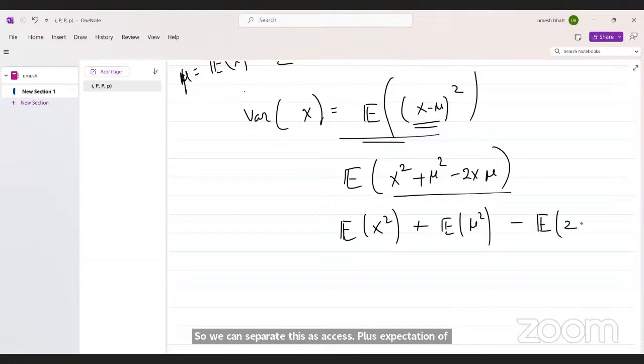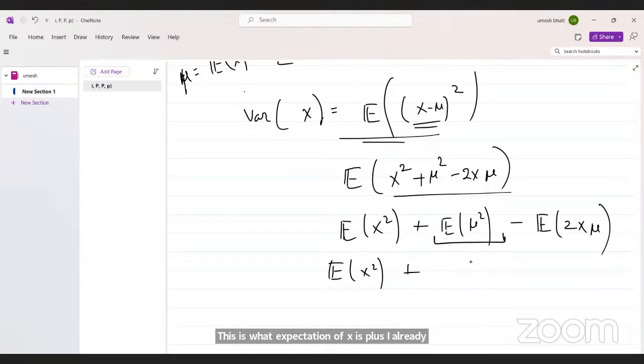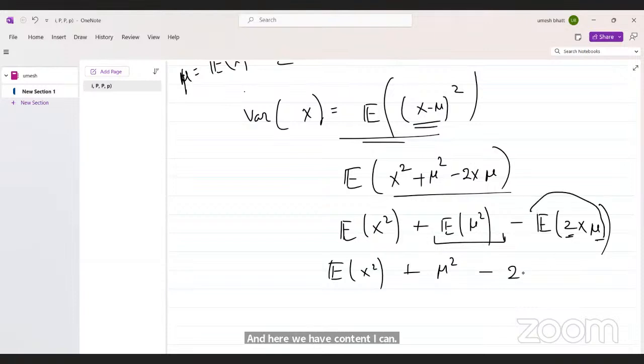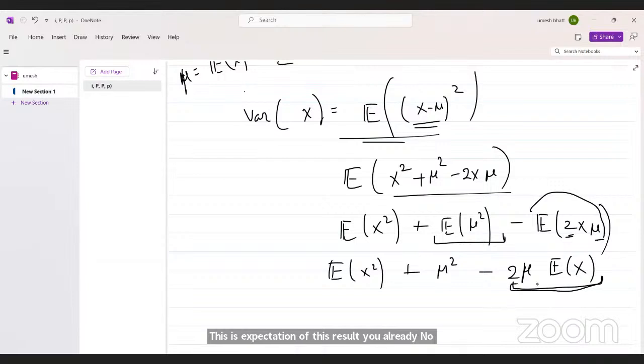expectation of 2x mu. Okay, now this is expectation of x square plus, I already discussed that expectation of a constant is the constant itself, and here we have a constant. I can put the constant outside the expectation. This result you already know from your sample mean.